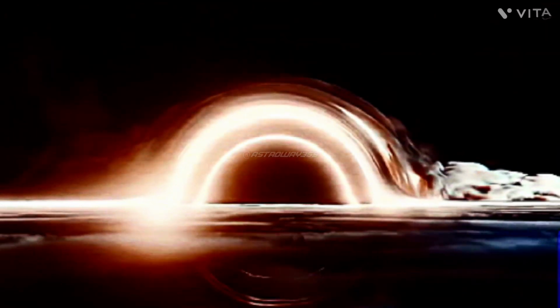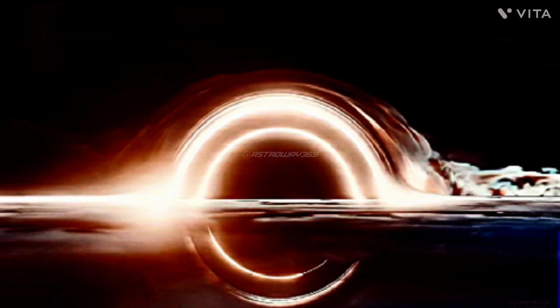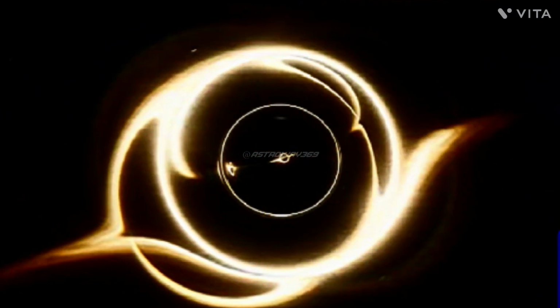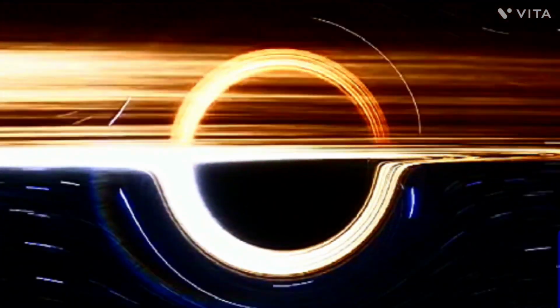Black holes are formed when a massive star runs out of fuel and collapses under its own gravity. The collapse creates a singularity, a point of infinite density and zero volume. The singularity is surrounded by an event horizon, the point of no return. Anything that crosses the event horizon will be pulled into the singularity and destroyed.